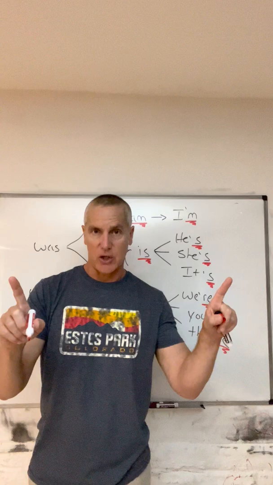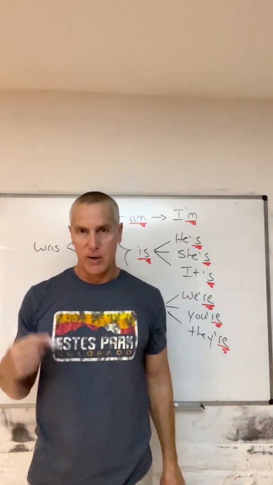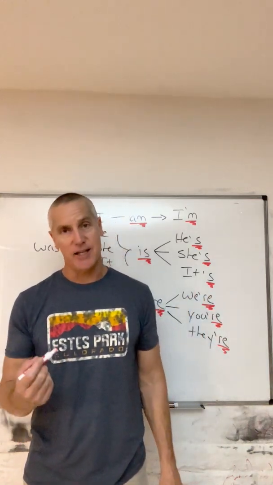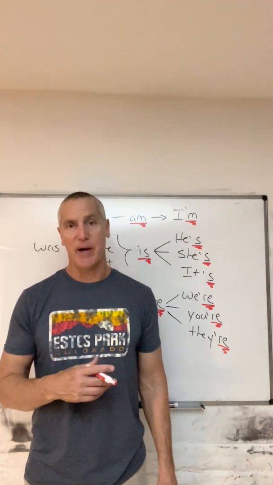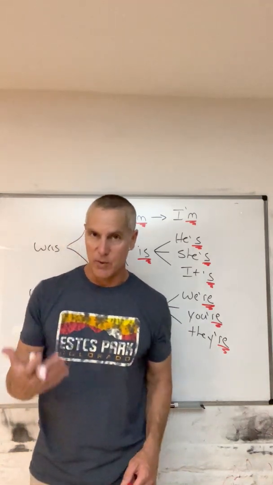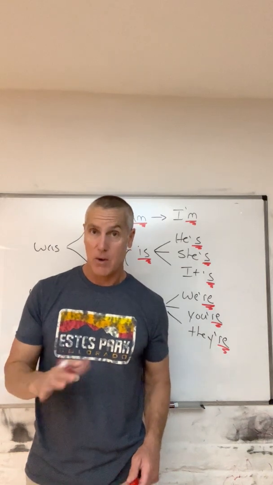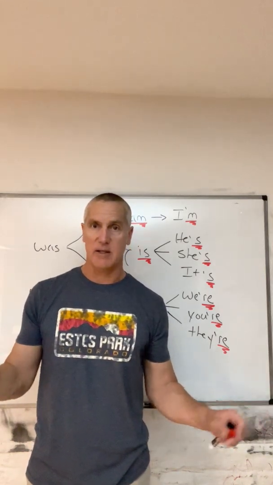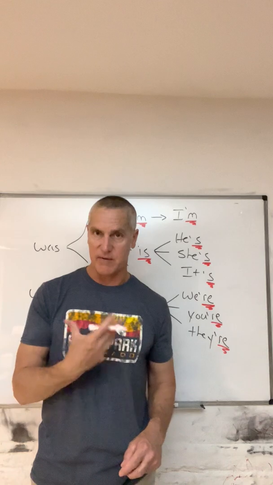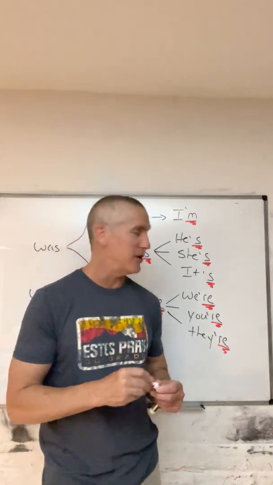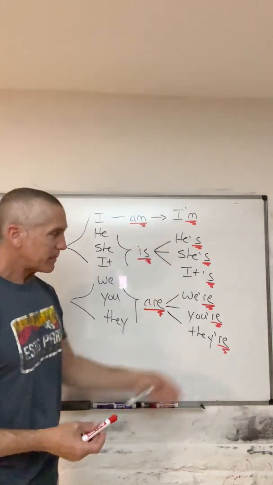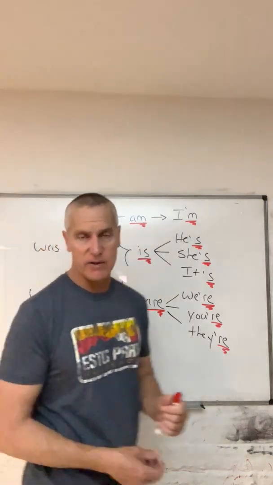They, they're. I know that contraction sounds a little strange for you, but remember, when do we use contractions in English? Always. No exceptions. It's the natural way of speaking and writing English, with contractions. So there's the affirmative contractions.